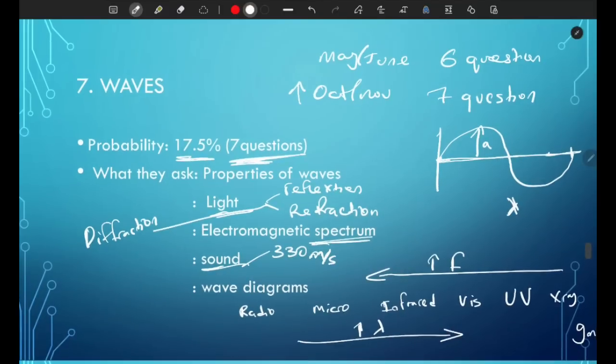And wave diagrams. I've seen them multiple times, but they have decreased in popularity. Make sure you know how to draw wave diagrams, understand them, and determine where the image of an object is formed. If you don't understand this, I've gone through it in my waves video, so make sure to check it out.